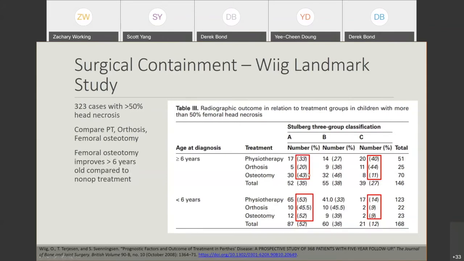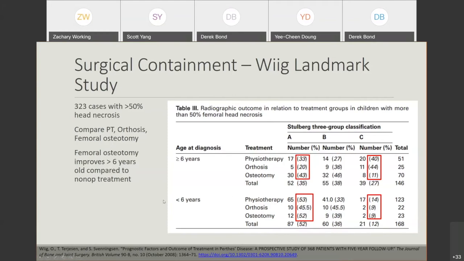But look at the numbers here. If you have a 43% rate of a good outcome for femoral osteotomy compared to 20 to 33%, it's not a home run win. It's really just a little bit better than non-surgical treatment. So surgery seems to have some modest benefit, but not a huge benefit.